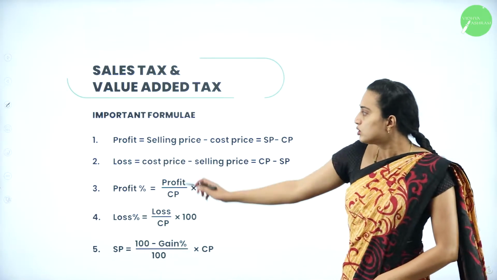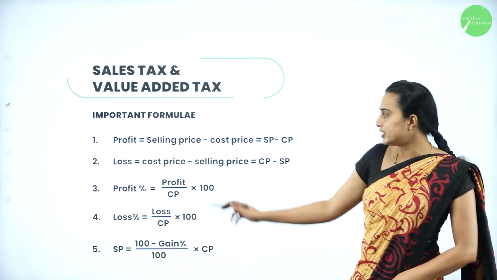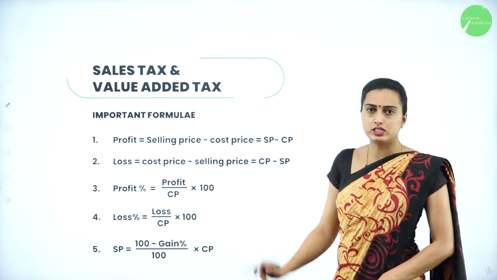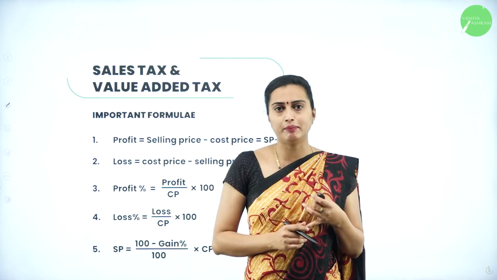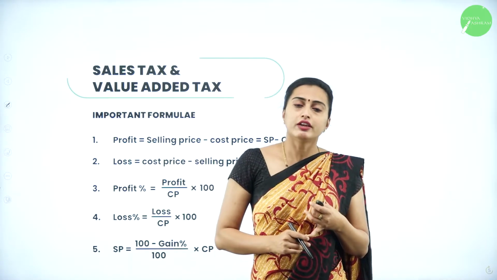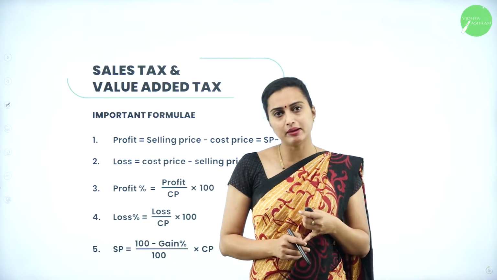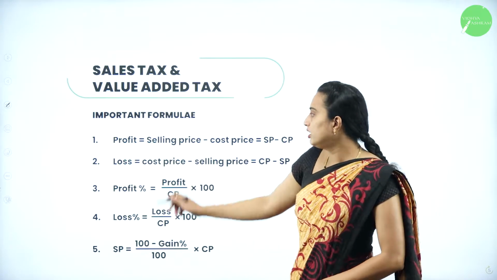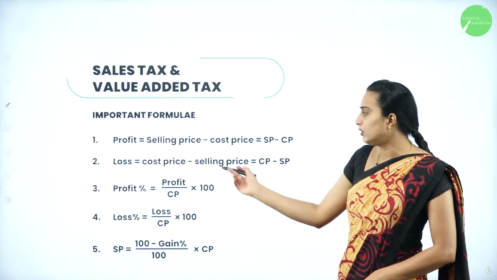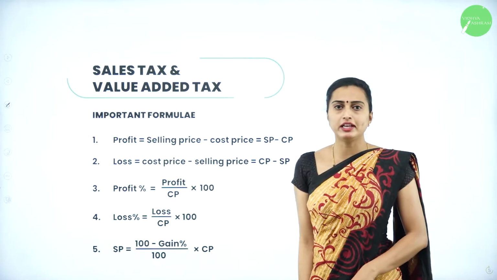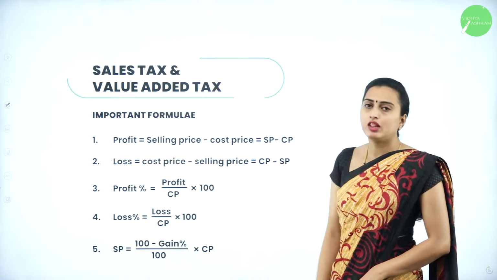Therefore, what are the important formulas you need to solve the problems on sales tax? Here, profit can be written as selling price minus cost price. Suppose the cost price is greater than selling price, it is a loss. If cost price is lesser than selling price, it is a profit. So selling price minus cost price is the profit. Loss is the opposite: cost price minus selling price is the loss.